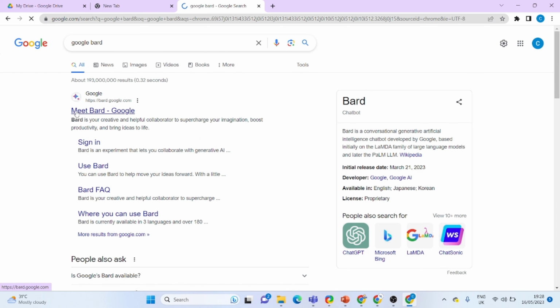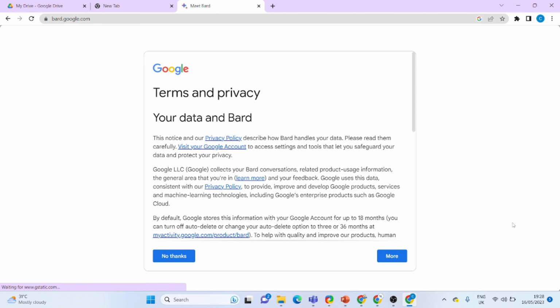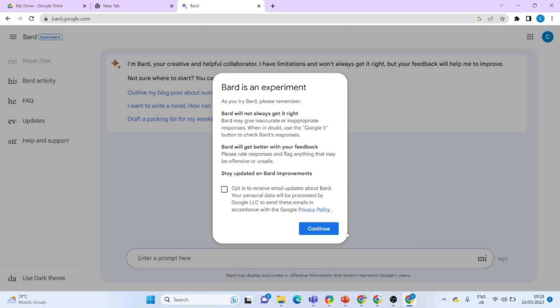And here you need to select the first link, Meet BARD Google. And here you need to select Try BARD. Then there's the terms and conditions. You need to click on I agree. Then only you can create your account.